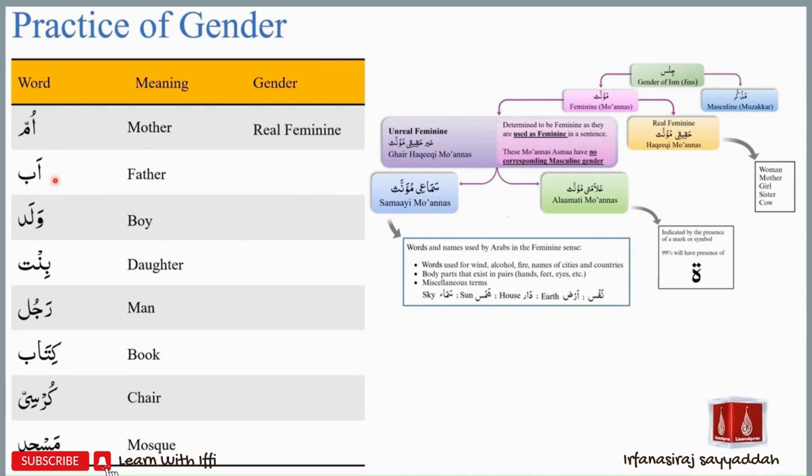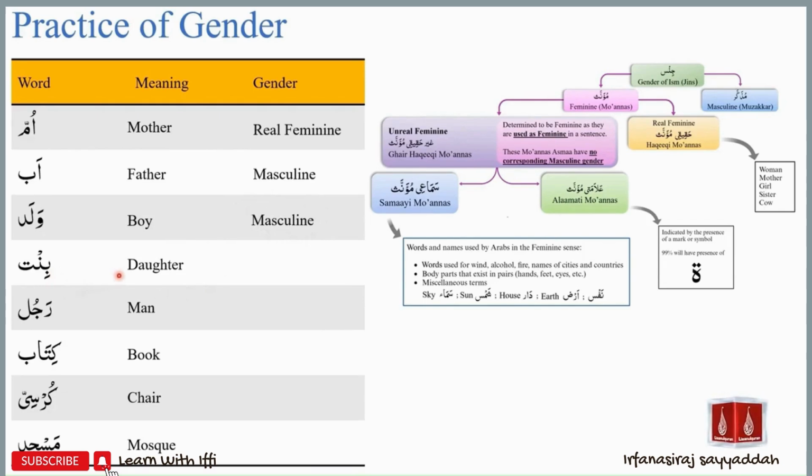The next word is ab. Ab means father. Father is the opposite gender of mother, so it will be masculine. The third word is walad, which means boy. Similar to the example above, boy is a typical masculine, and that's why we will call it as such.